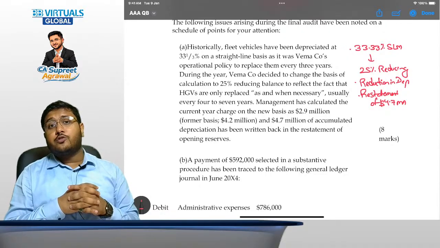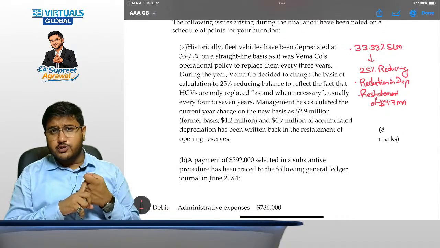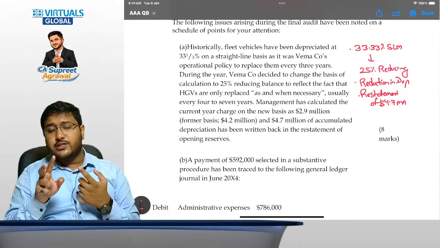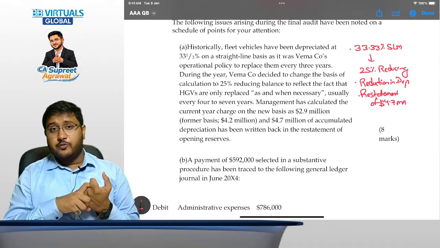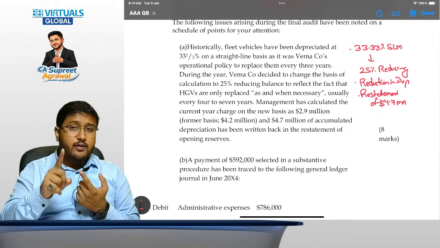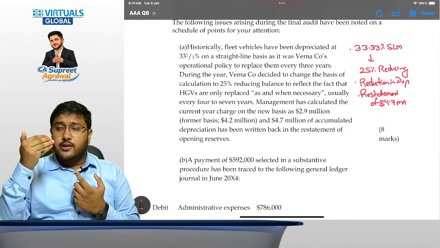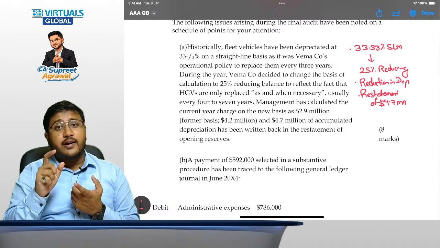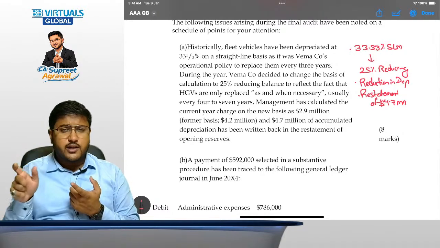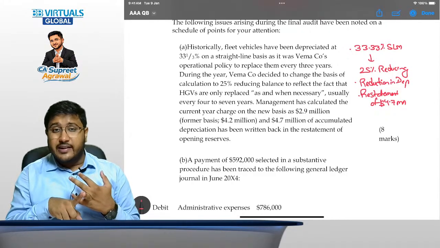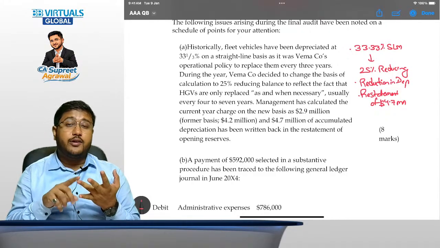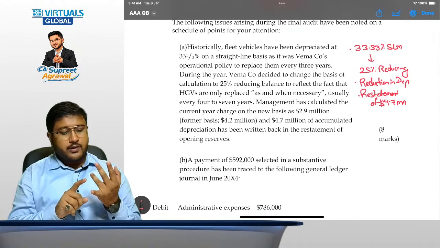Now, what are the audit procedures that you should perform? First of all, you should match the balance with the opening balances. Then you should perform the inspection provisions. You should review the board minutes also. You should inspect the related documents regarding whether that change in accounting estimate is appropriate or not. You should inquire with the management what the reason behind doing so is, and how it is a better estimate of the depreciation amount.